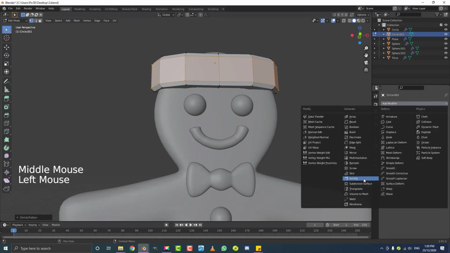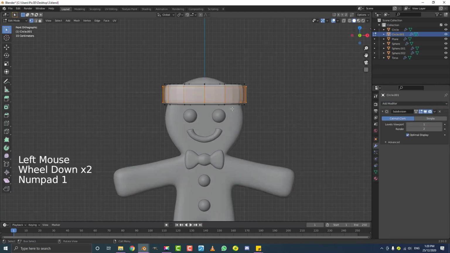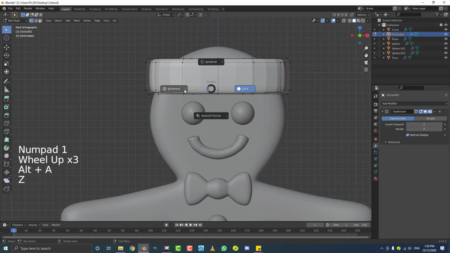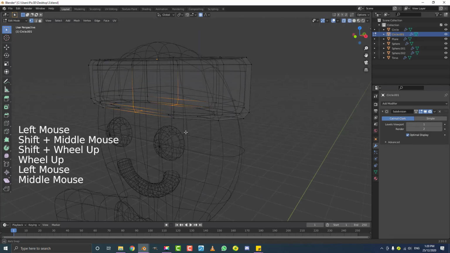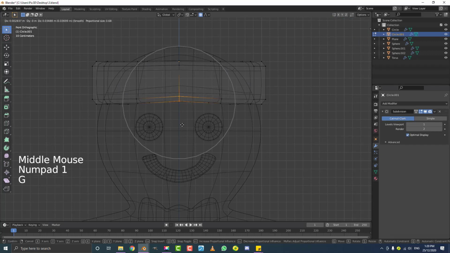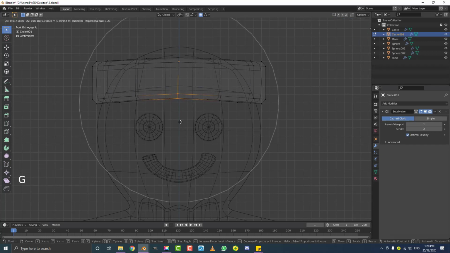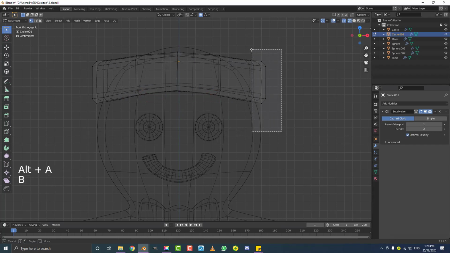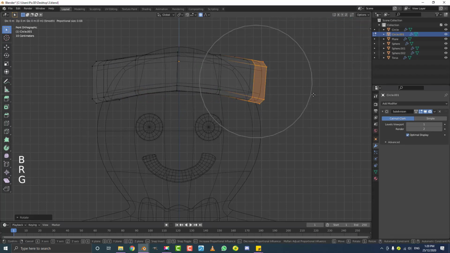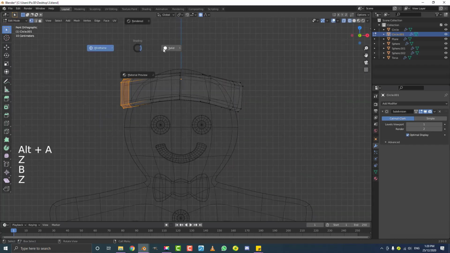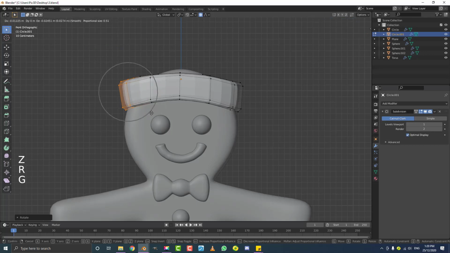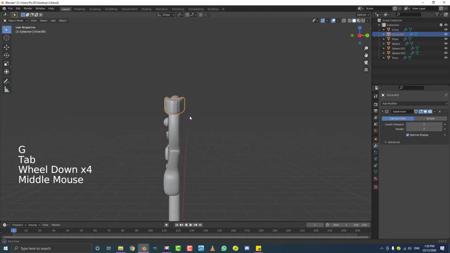And now we're going to give this a subdivision surface modifier. It looks too perfect still, so what we need to do is go into wireframe, enable proportional editing again, and then just select these vertices here, hit G, and just move it up. You can roll your middle mouse button to control the falloff. So just make it kind of look curved to the head and not symmetrical on both sides. Okay? So you can spend as much time as you want on this. I'm going to keep mine really basic here, just like this. This is going to make it look a lot better on the head.